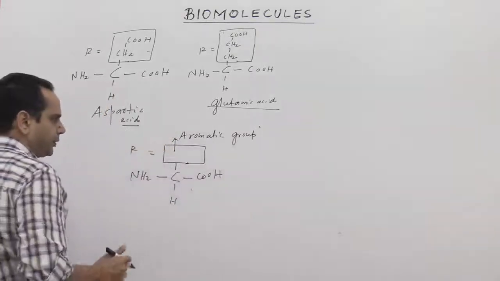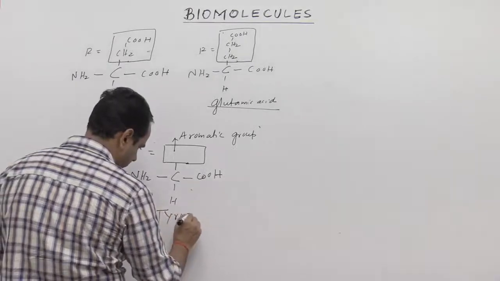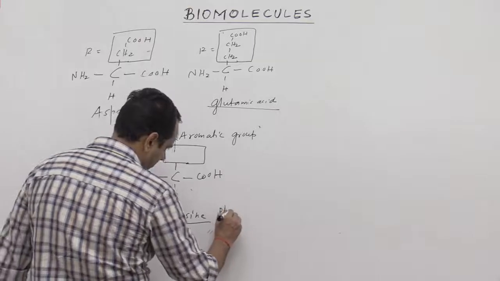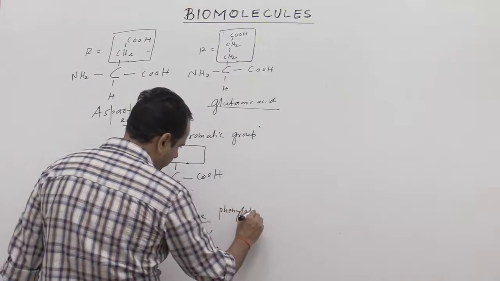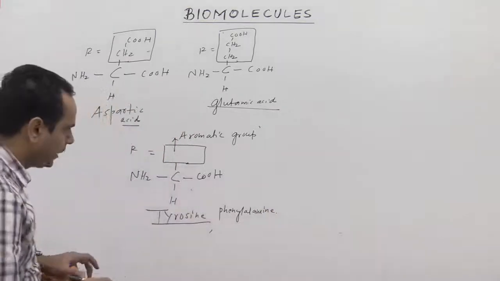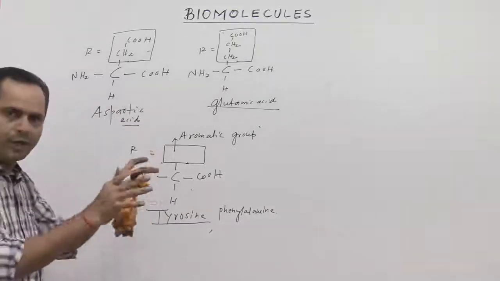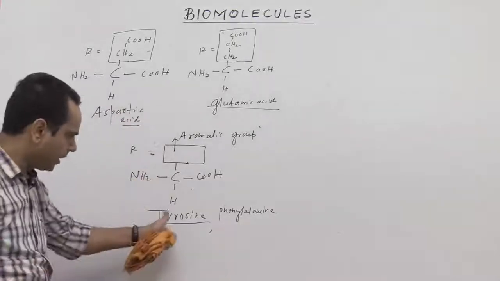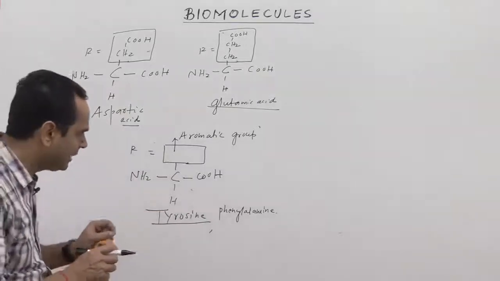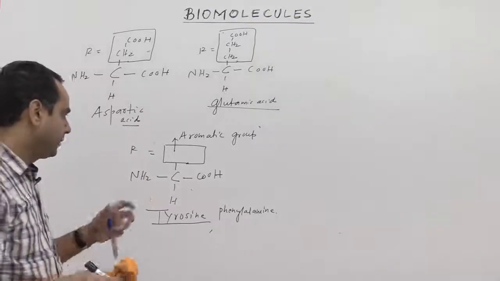For example, tyrosine and phenylalanine. These are called aromatic group containing amino acids because the R is attached with some kind of aromatic group. That will be different in tyrosine and phenylalanine, but we can say tyrosine and phenylalanine are aromatic group containing amino acids.